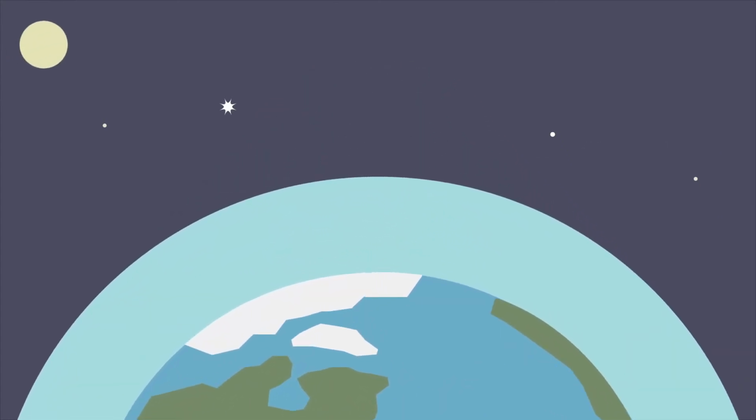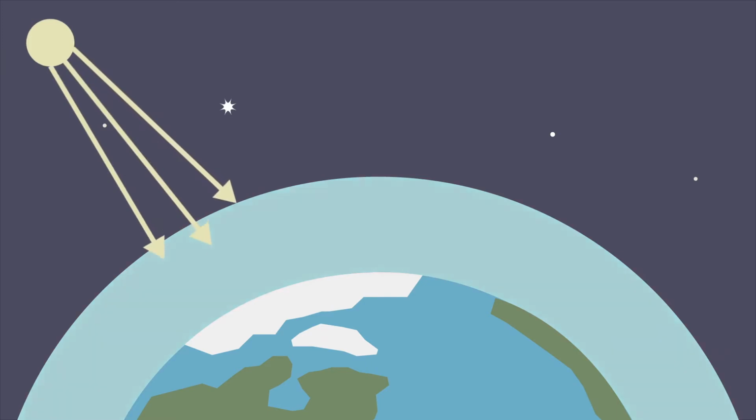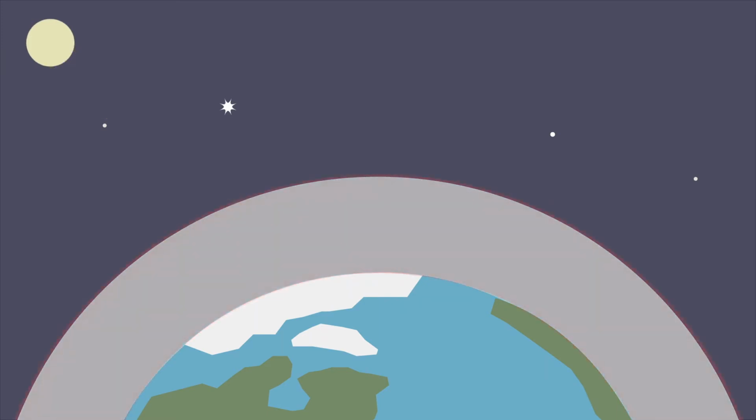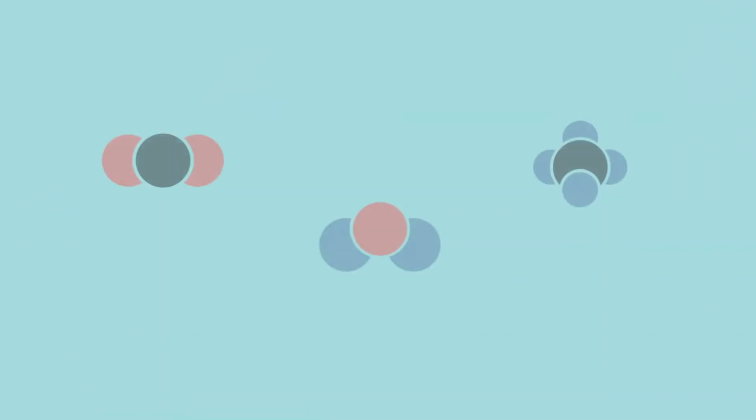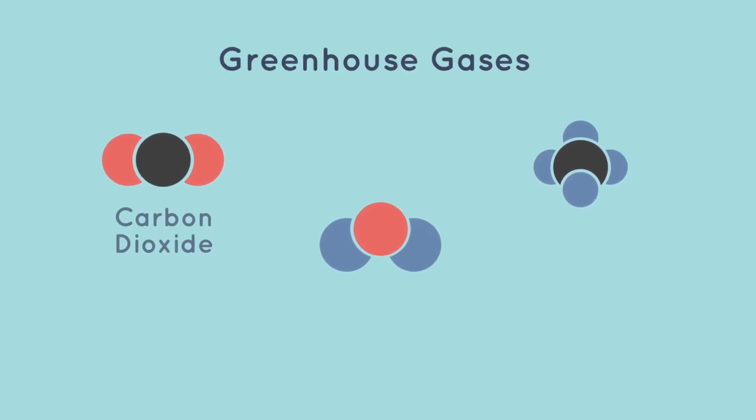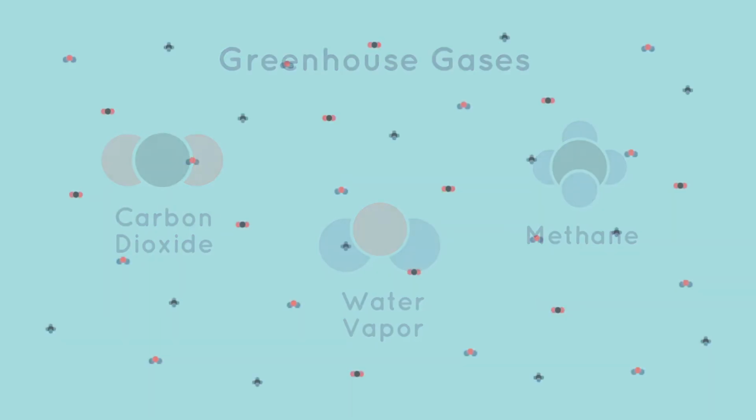In the daytime, the sun shines through the atmosphere, warming Earth's surface. After the sun goes down, Earth's surface cools. This releases heat back into the air, but some of that heat is trapped by the gases in the atmosphere. These heat-trapping gases are called greenhouse gases. Carbon dioxide, water vapor, and methane are all examples of greenhouse gases. Earth needs a balance of greenhouse gases to maintain just the right temperature for living things.